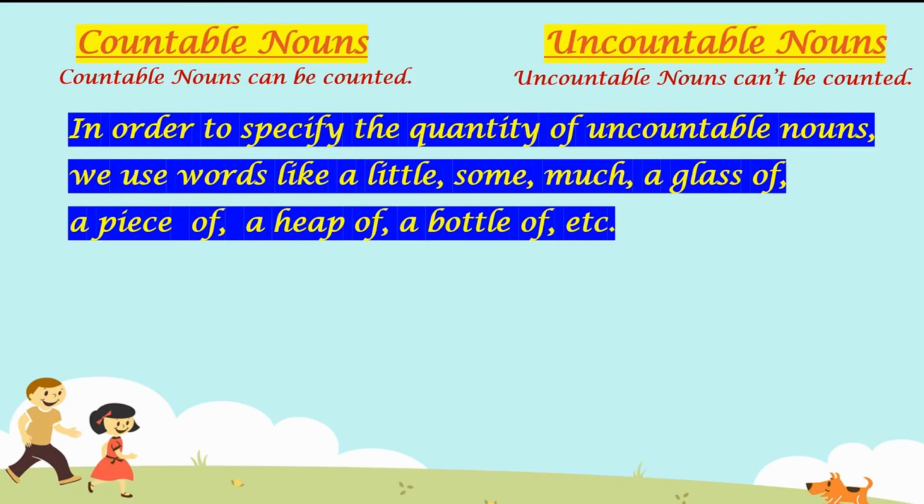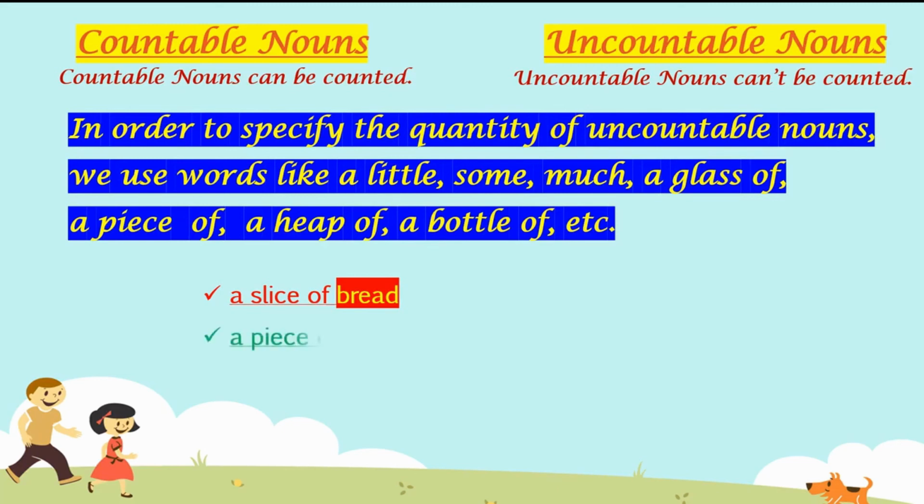Let's see this with some examples. For example, if you want to have bread, then you don't say I want bread. You will say I want a slice of bread. Here bread is uncountable. So to specify the quantity, what did we do here? We used a slice of bread.